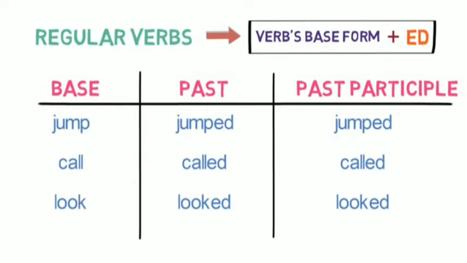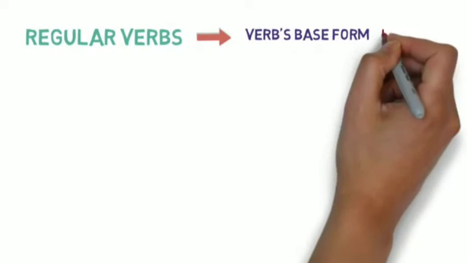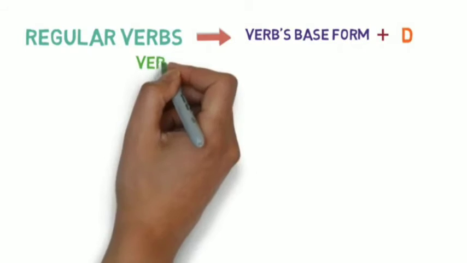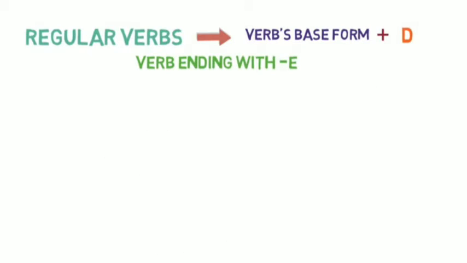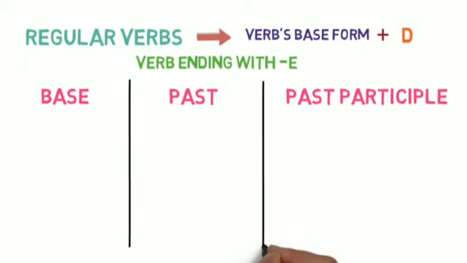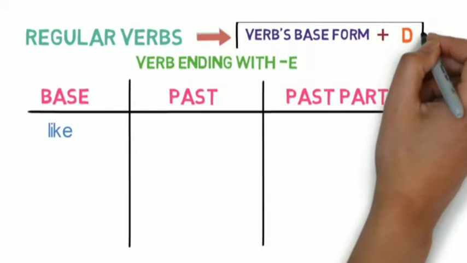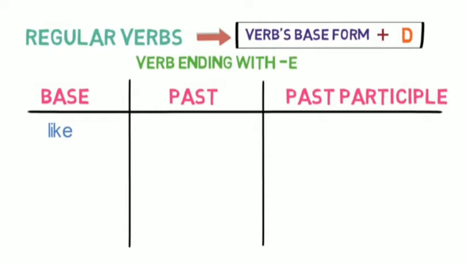Now there are some cases where we need to modify some parts of the words when we are adding ed. Let's look into those cases. Regular verbs formed by adding d to the base form of the word. If a verb ends in e, we simply add d to convert it into past and past participle form. For example, like. Here the word ends with e, so we just add d after e for getting the past and past participle forms. So it will become liked for past and past participle form both.